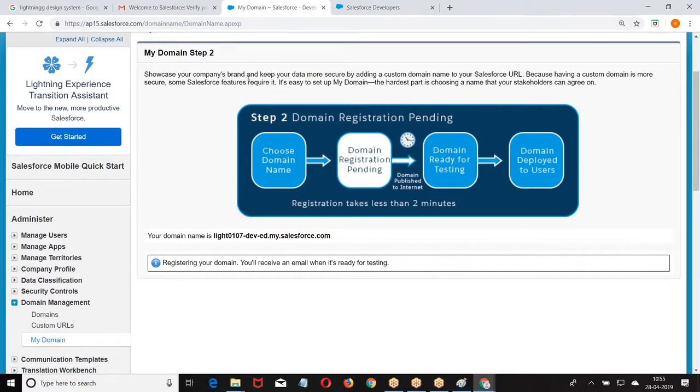Okay. Now, once the domain name is enabled, what are the advantages that we are going to get? It takes some time. Let me cover some points in the class. Once the domain name is enabled, if you want to go for authentication providers, let us say I want to log into my Salesforce account with my LinkedIn username and password.